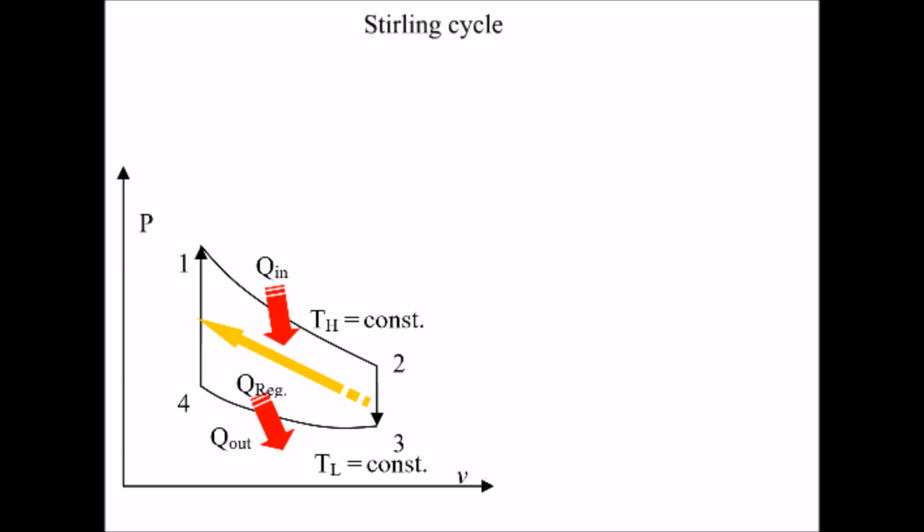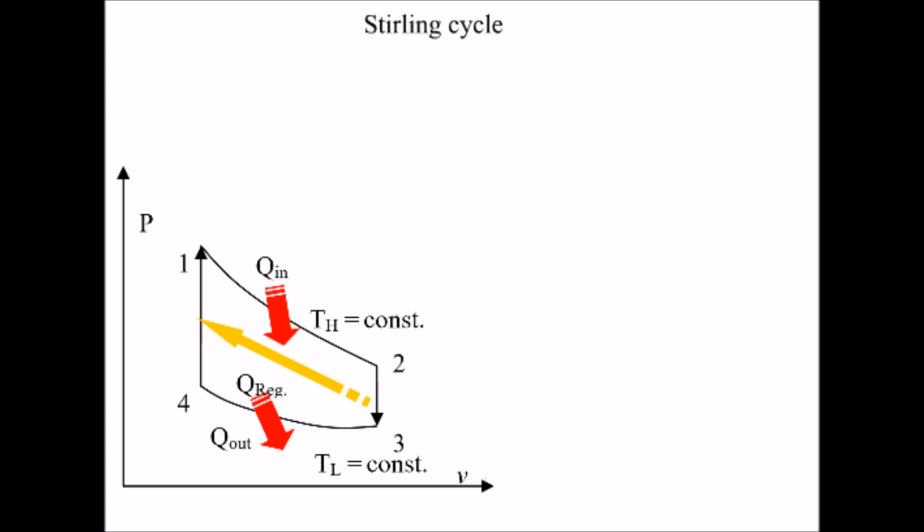In a Stirling cycle, the Carnot cycle's isentropic compression and expansion processes are replaced by two constant volume regeneration processes. During the regeneration process, heat is transferred to a regenerator during one part, and heat is transferred back to the working fluid in another part of the cycle.